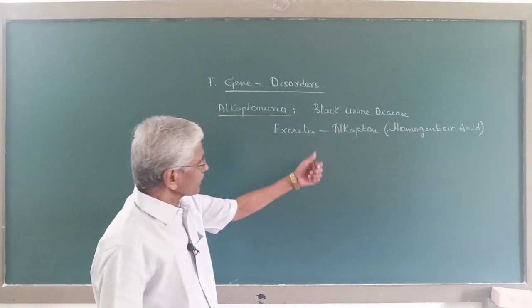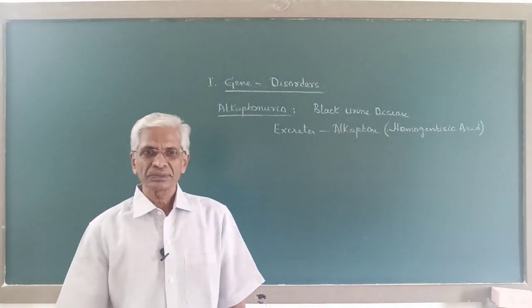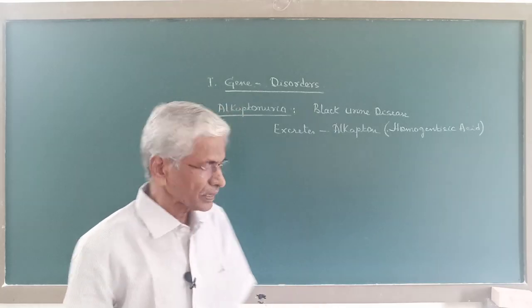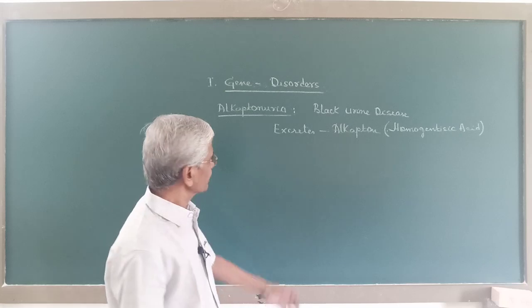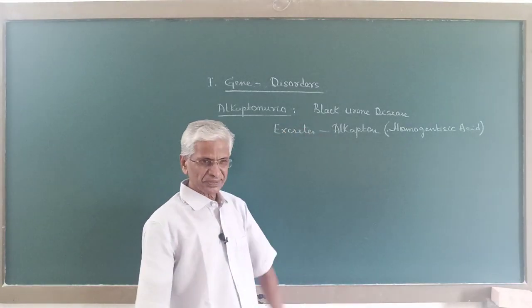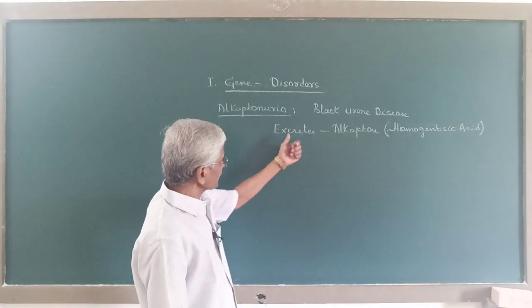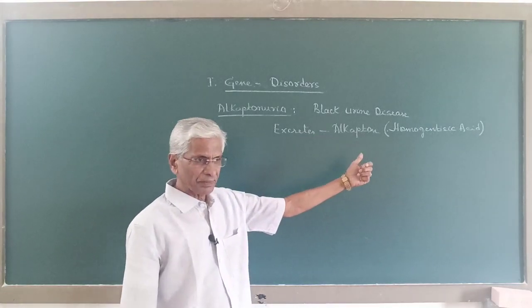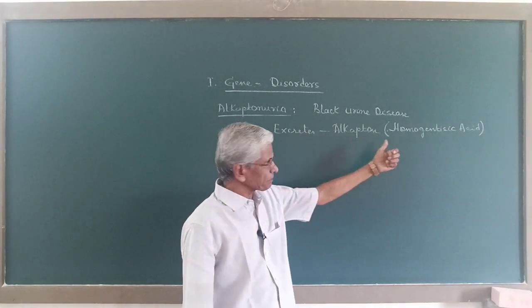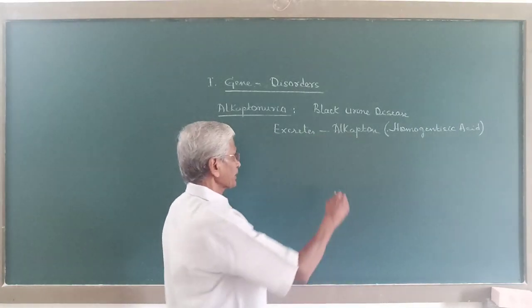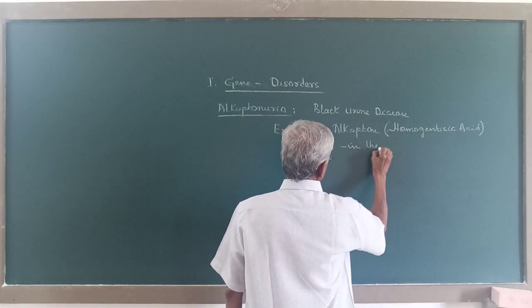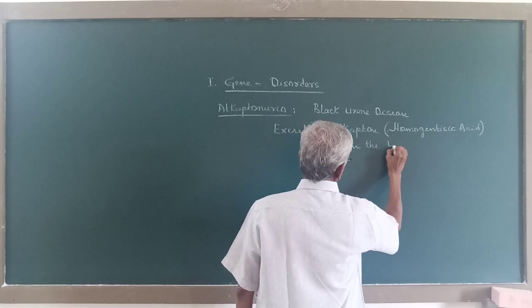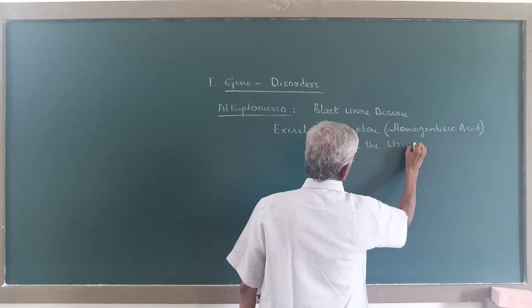Alkapton or homogentisic acid. Individual suffering with this disease excretes this compound, alkapton, in the urine. Excrete this alkapton in the urine.